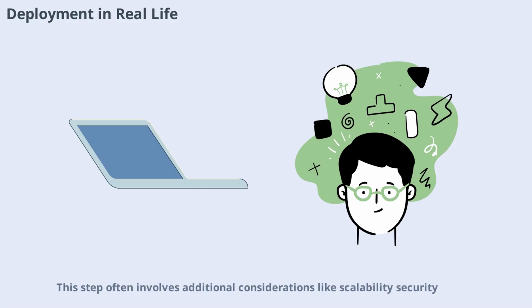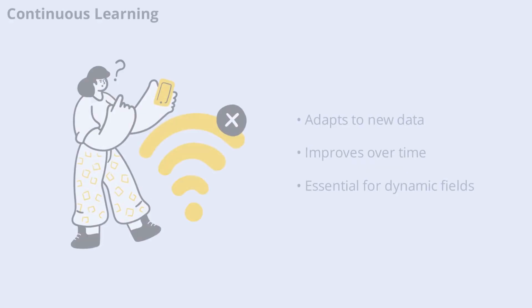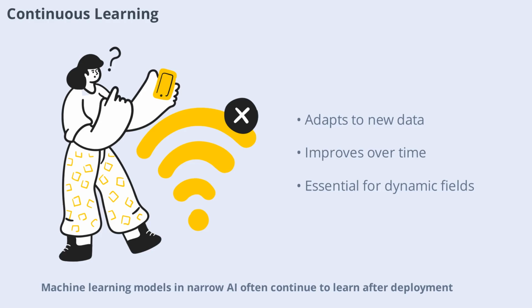This step often involves additional considerations like scalability, security, and user experience. Successful deployment ensures that the benefits of machine learning reach end users effectively and efficiently. Machine learning models in narrow AI often continue to learn after deployment. By collecting new data and monitoring performance, these systems can adapt to changing conditions and improve over time.